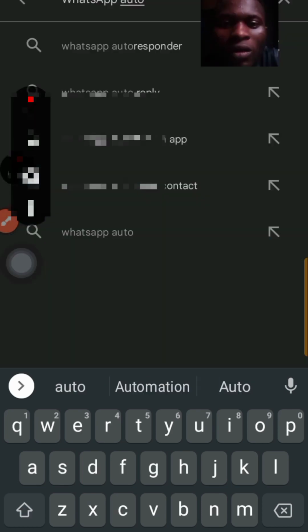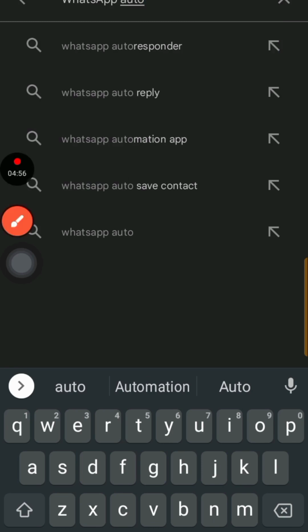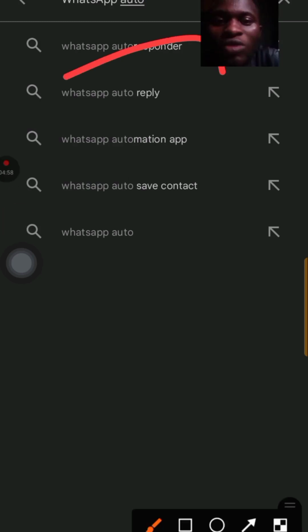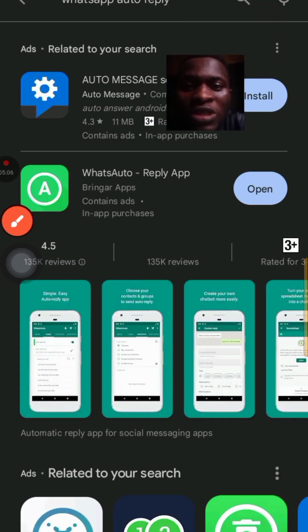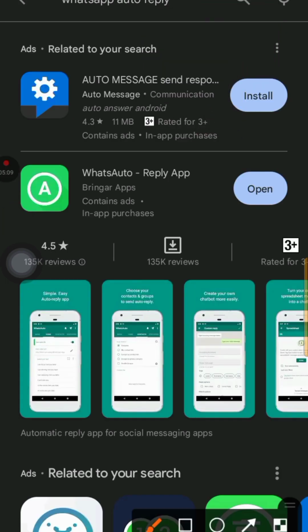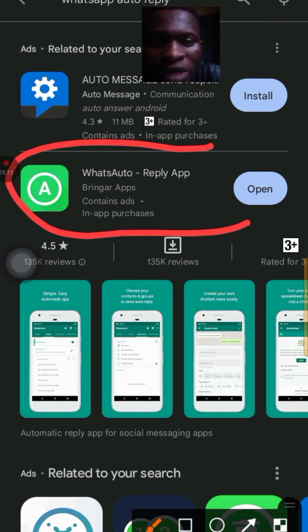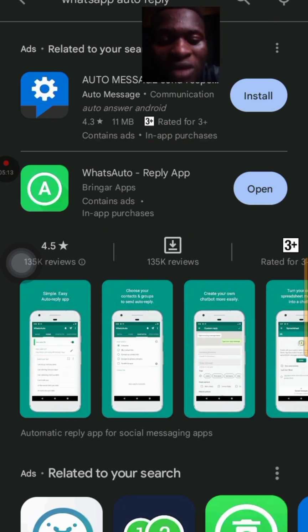Let's go to Play Store and download the app. So when you get to WhatsApp, you can see where it says WhatsApp Auto Reply or WhatsApp Auto Responder. Those are the two apps we need. So let's go to WhatsApp Auto Reply. You need this WhatsApp Auto Reply, the one I circled is the one that you are going to use.